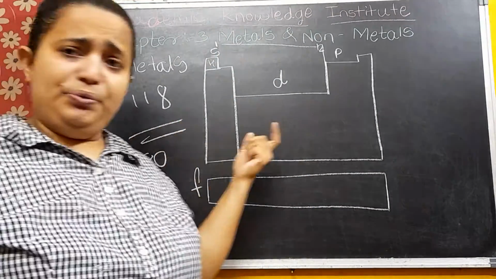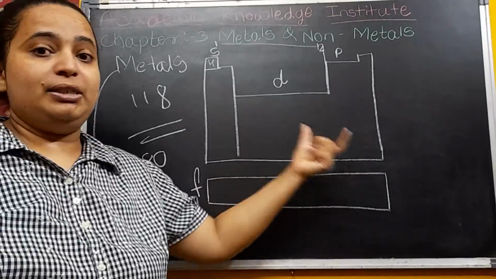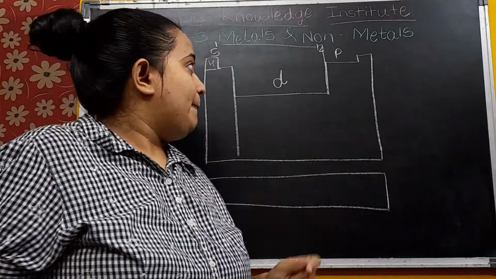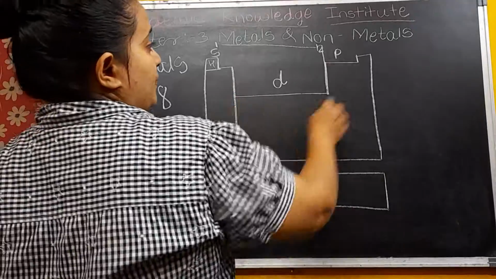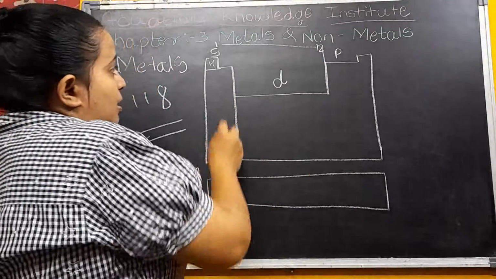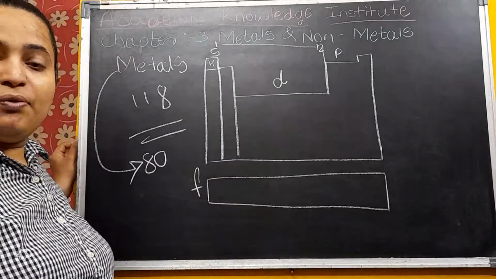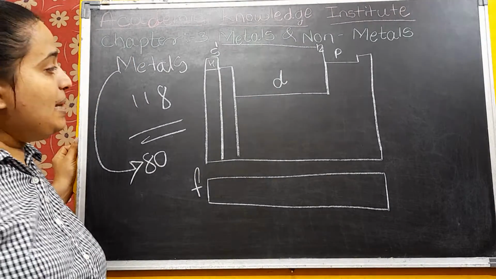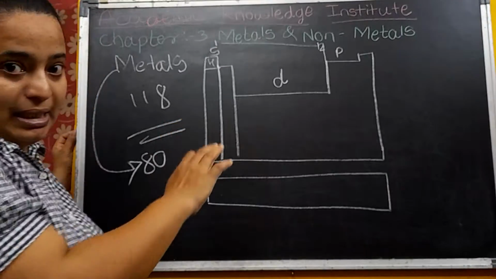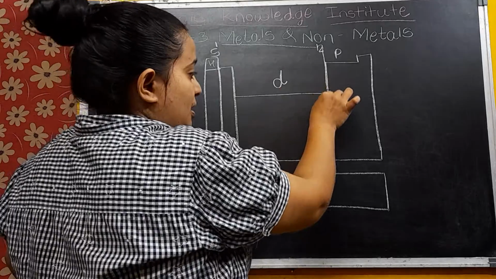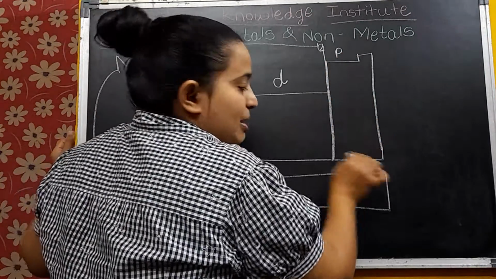We already studied that metals are harder than the non-metals. Now we will see the next property. Here, this is the first group, then the alkaline earth metals, then the transition metals till here, then the non-metals, then the metalloids, and then again the metals.